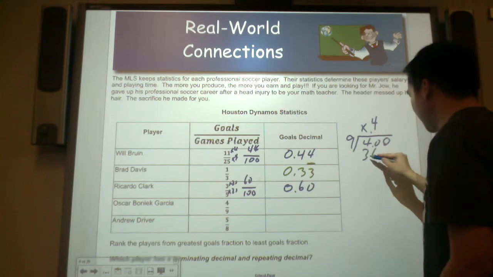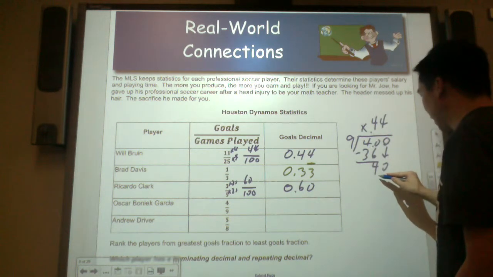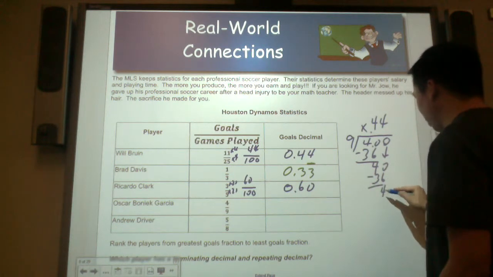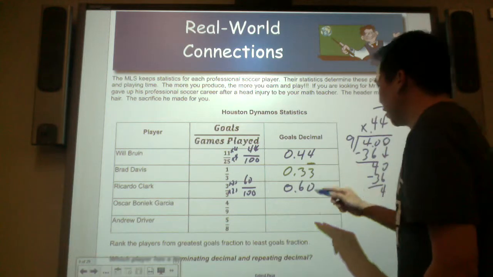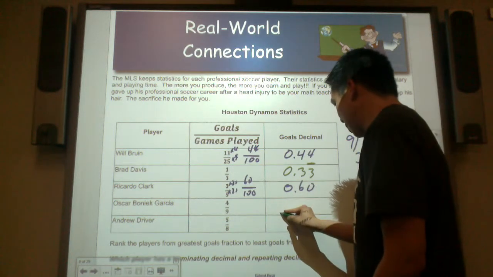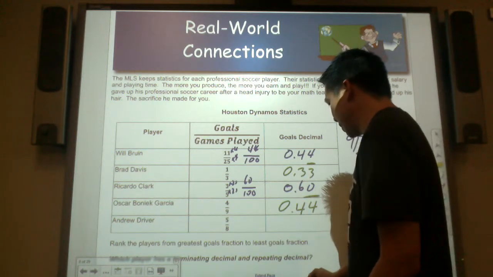4 times. Our remainder is 4. I bring down a 0. Can 9 go in 40? 4 times. Our remainder is 4. Wait, didn't we just do that? It's repeating. Another repeating decimal. Do not forget the repeating bar notation, the 4 repeats.